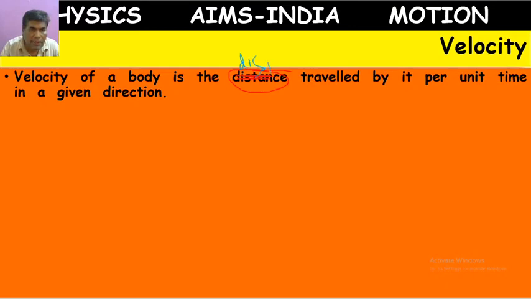So velocity of a body is the displacement traveled by it per unit time in a given direction.